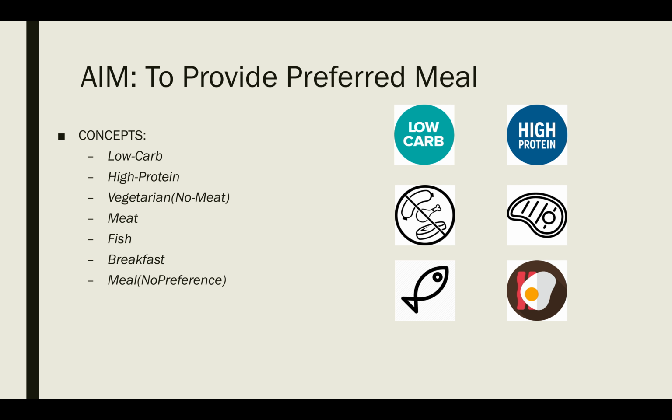To do that, I define some concepts like low carbohydrates, high protein, vegetarian, meat, fish, breakfast, and meal. Meal is no preference at all. These concepts are for both the user type and the meal type. My purpose is to tag the user, if he or she is, for example, a meat person or a fish person, or if vegetarian or not,